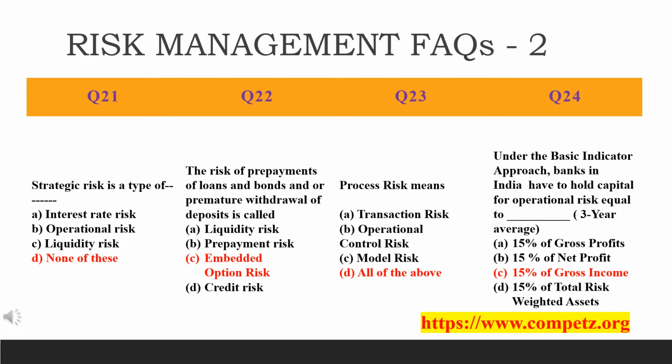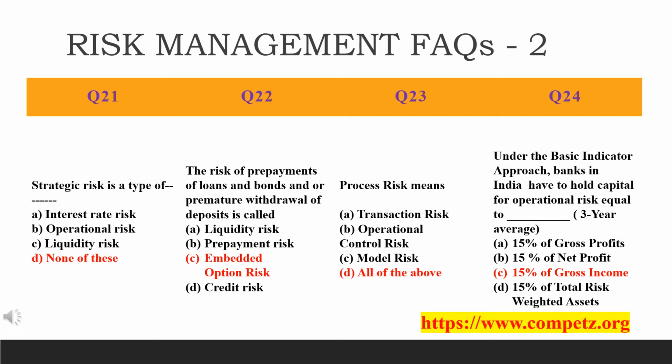The next question is on process risk. So what is process risk? There are four options given. Process risk means dash. The options are transaction risk, operational control risk, model risk, and all of the above. So what will be the answer? The answer is all of the above. They will have transaction risk, operational risk and model risk. So that is called process risk.